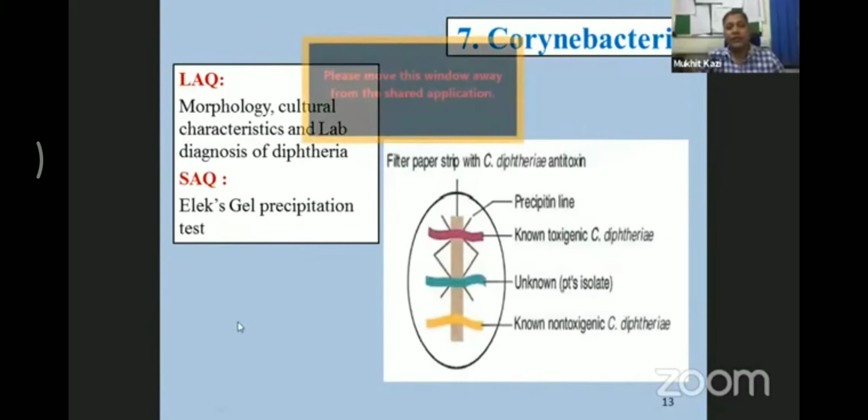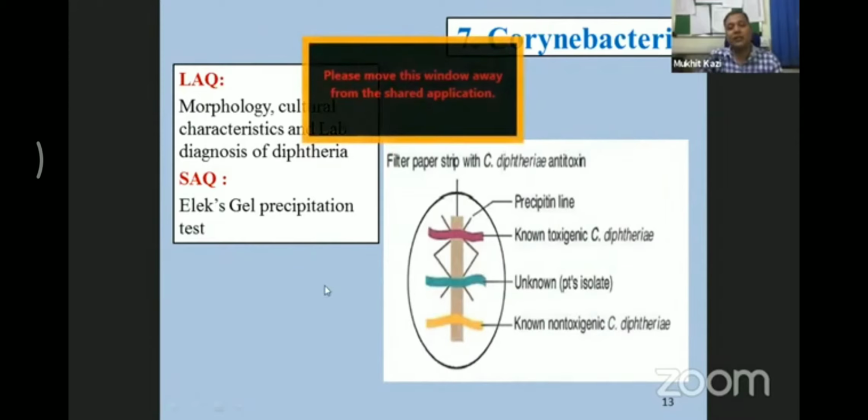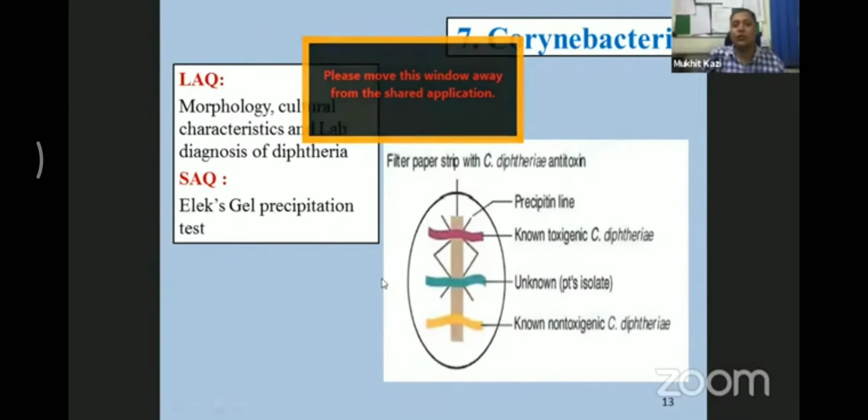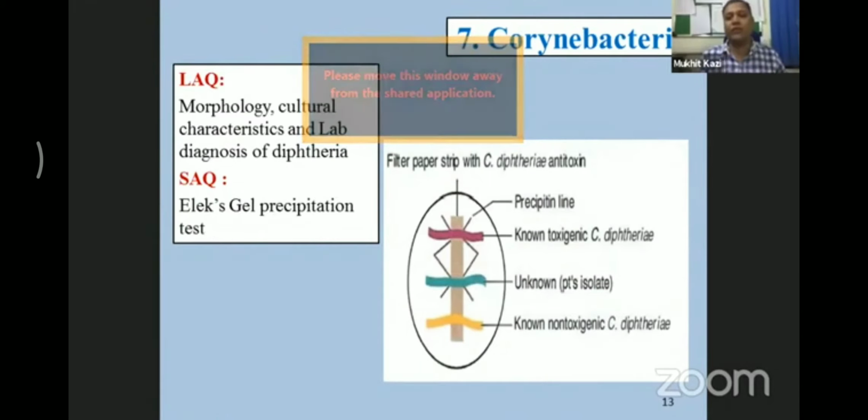Now coming to the Elek's gel precipitation, this is again the SAQ which is mostly asked in the examination. You need to draw the diagram of the Elek's gel precipitation. What is the usefulness of this Elek's gel precipitation? And you need to draw a neat labelled diagram again. This is generally done to know the toxicity of the isolate from the patient sample. Generally it is toxigenic or non-toxigenic.